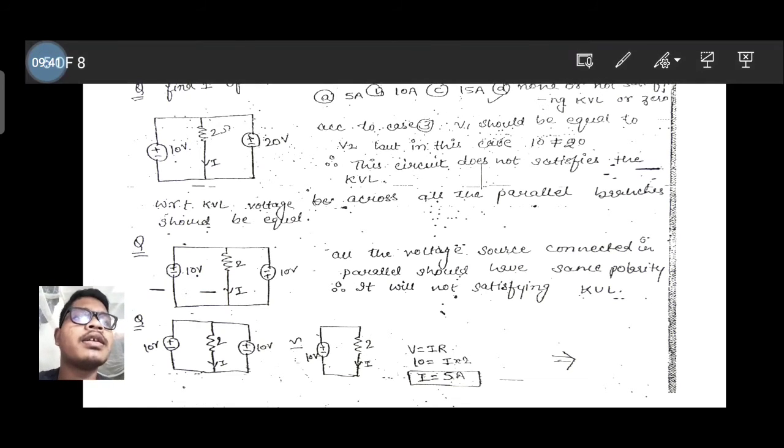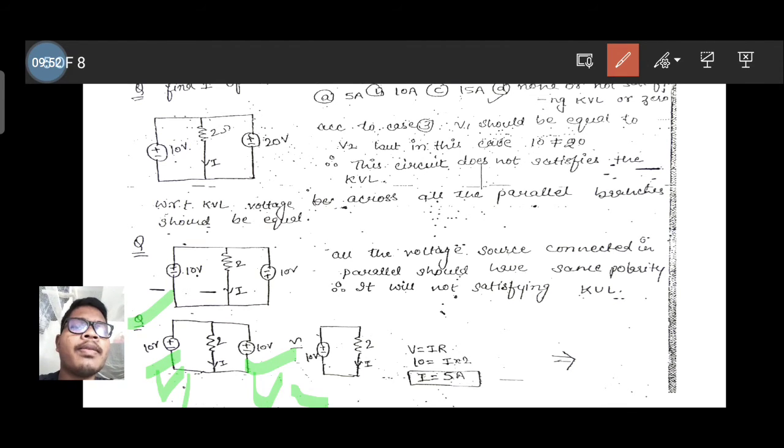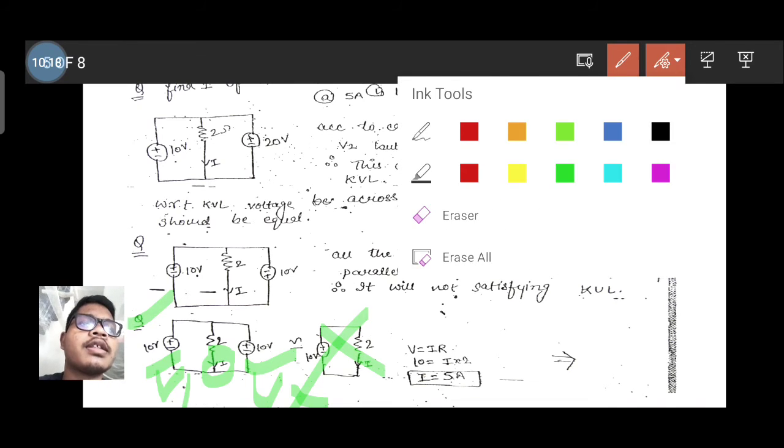Now see the next question. So here the two voltage sources V1 and V2 are connected in a parallel manner. So the two voltage sources are of the same nature, so it obeys the first law, and it is asking about finding this current. So see here, this network cannot be valid because there are two voltage sources, 10 volt and 10 volt, with a resistance connected across the parallel connection, and it is asking to find the current across that resistance.